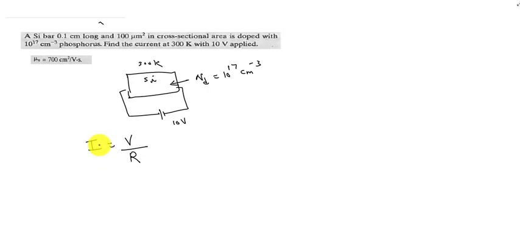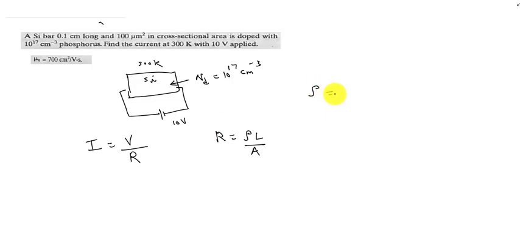The drift current can be determined by V by R. Voltage is 10 volt, and the resistance value we have to evaluate. R can be found out by rho into L by A. Rho is the resistivity, L is the length of the semiconductor, A is the area of cross section. L is given, A is given, rho is not given, so we have to find out rho.